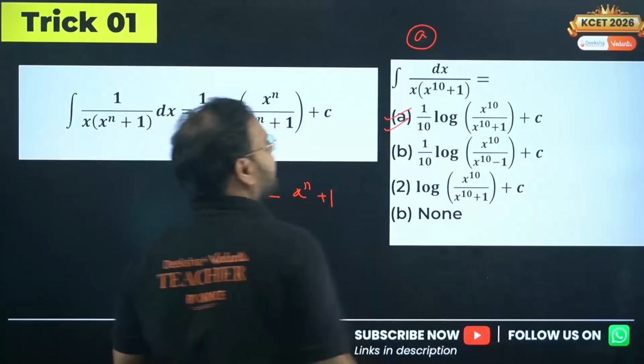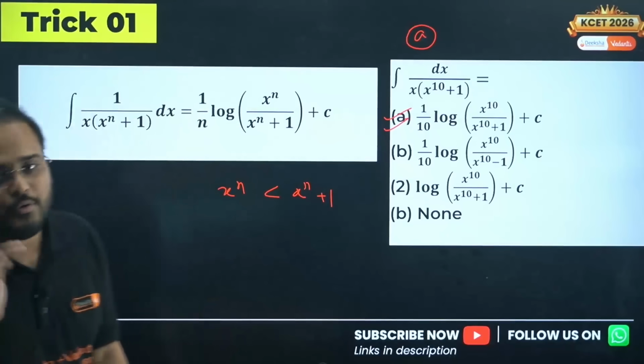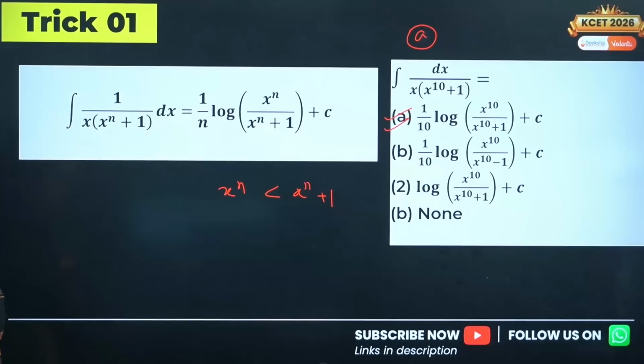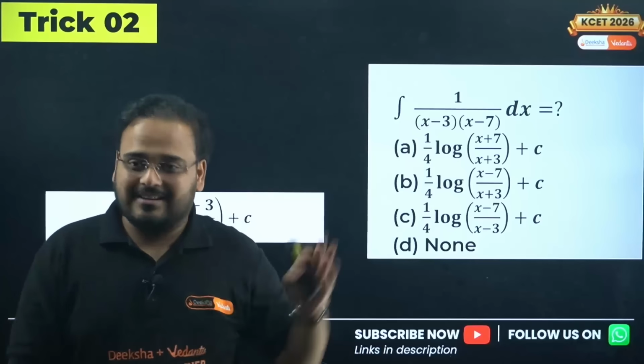Answer is option A. I'm taking the trick alongside the example so that it makes sense to all of you. Let's see the trick one more time. Okay, trick number one is done. Trick number two, let's start this question.